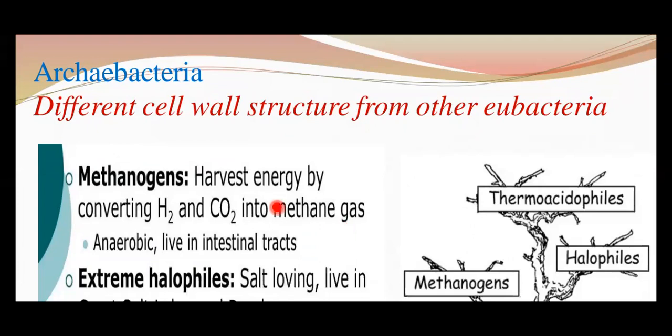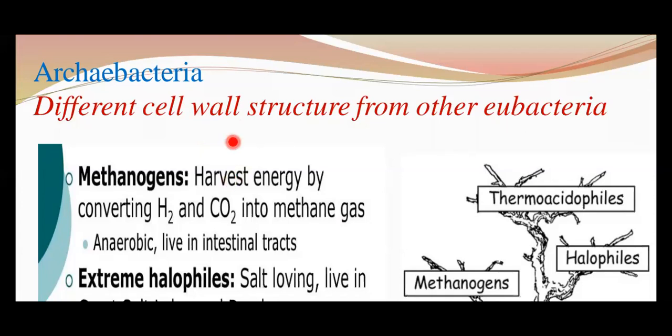One important thing you should remember about these bacteria is that their cell wall structure is different from that of other eubacteria. I would like to mention one thing here. Not only the cell wall, their cell membrane is also different from that of other bacteria. The cell membrane usually consists of a monolayer of lipids in which ether bonds are present, instead of ester bonds. That makes one major difference between archaea and the eubacteria.